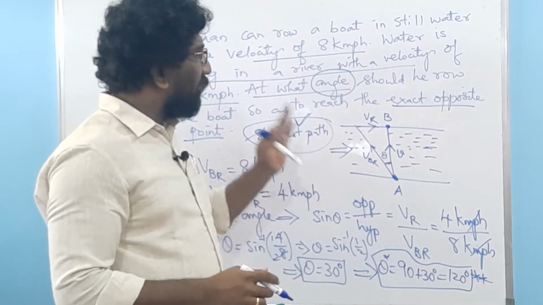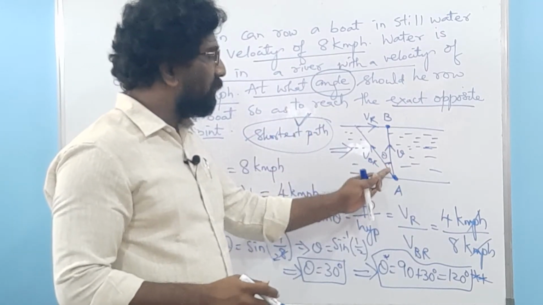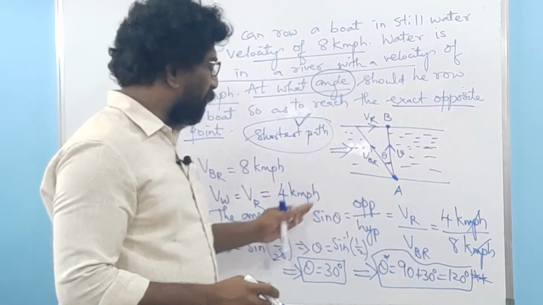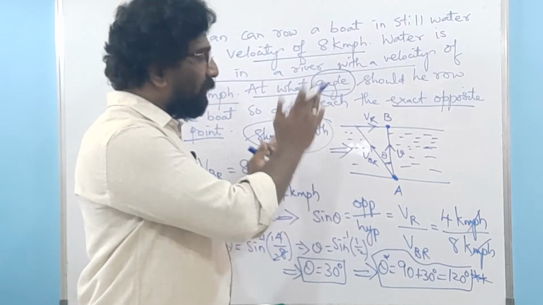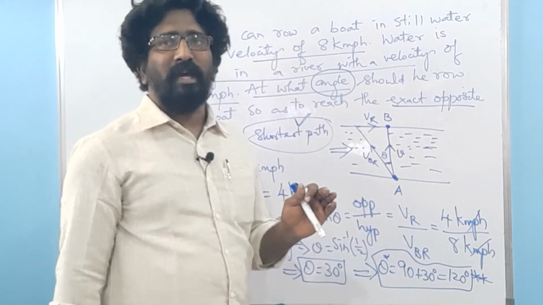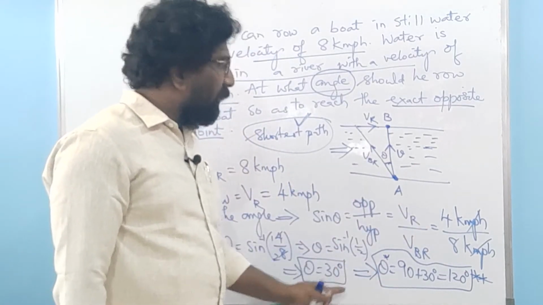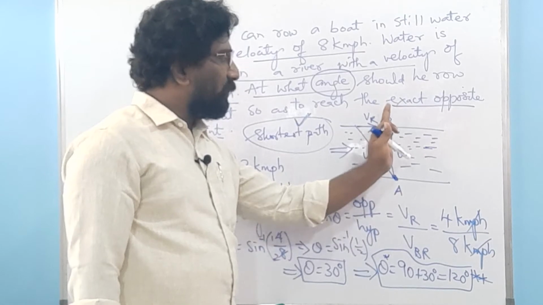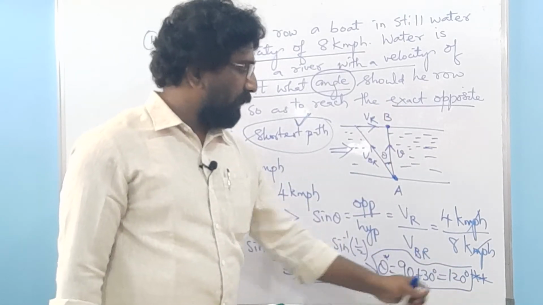Whenever you are asked any problem regarding the shortest path and they ask you to find the angle theta, find that angle theta with the help of the sine of this trigonometric function, then add that theta, whatever value you get, to the 90 degrees. That will be our final answer. Is it okay? So now we have got theta is equal to 30 plus this perpendicular direction, that's 90 degrees. So 90 plus 30 is equal to 120. So this is your correct answer.